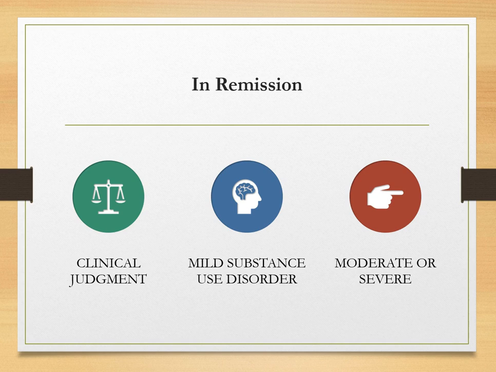In those instances when the patient has mild substance use disorders in early or sustained remission, those are going to be coded to substance abuse in remission. If a patient has moderate or severe substance use disorders in early or sustained remission, those are going to be coded to substance dependence in remission.